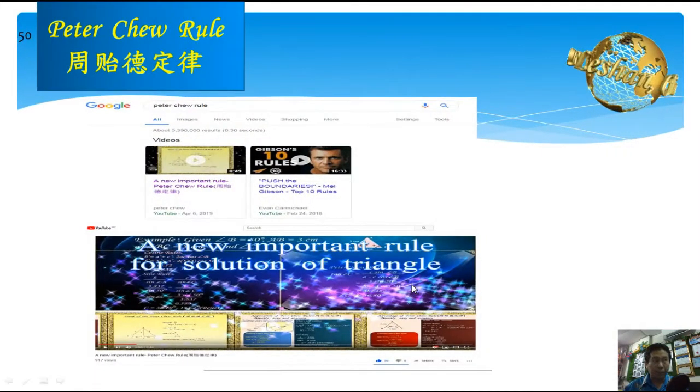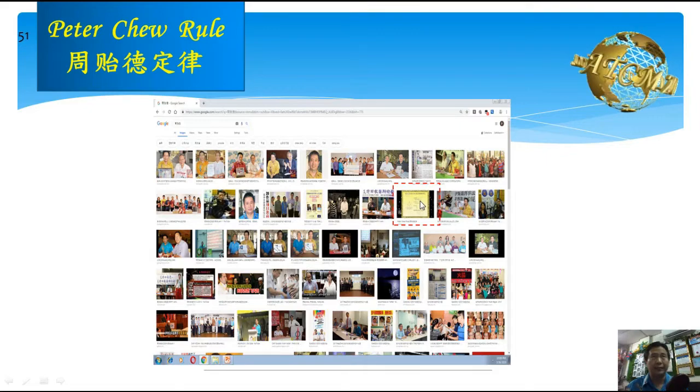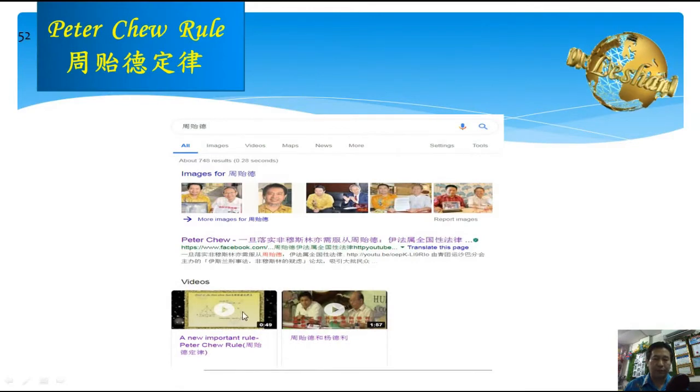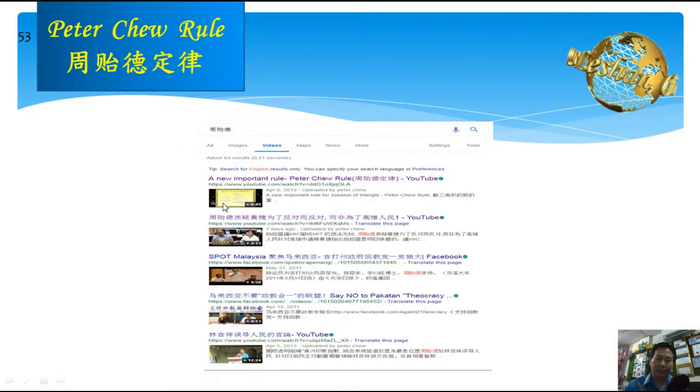For information on the Pikachu rule, you all can search for Pikachu rule on Google. Type Pikachu rule and you will see a new important rule, the Pikachu rule. Then you click in and you will get some information on the Pikachu rule. Or if you know how to type Chinese, just search my Chinese name Zhou Yi De on Google. You can also get this. Click in, and you will get information on the Pikachu rule. Okay, if you get this page, click this one.